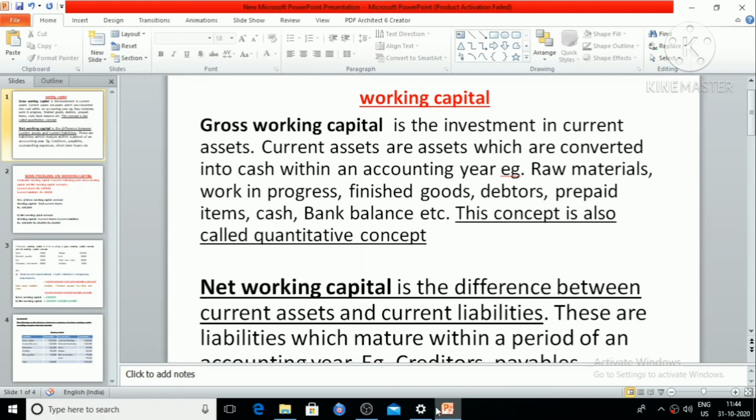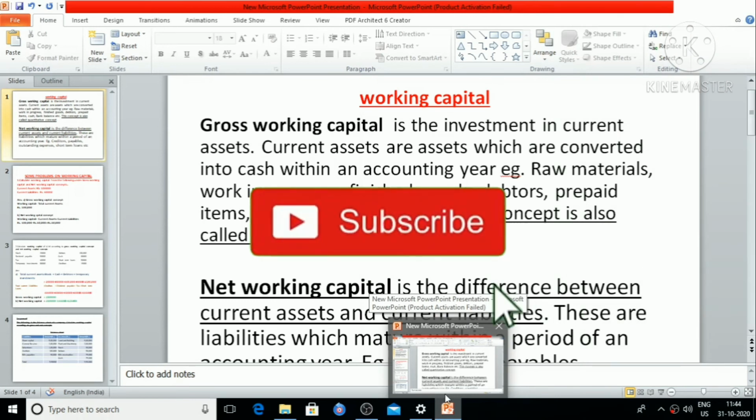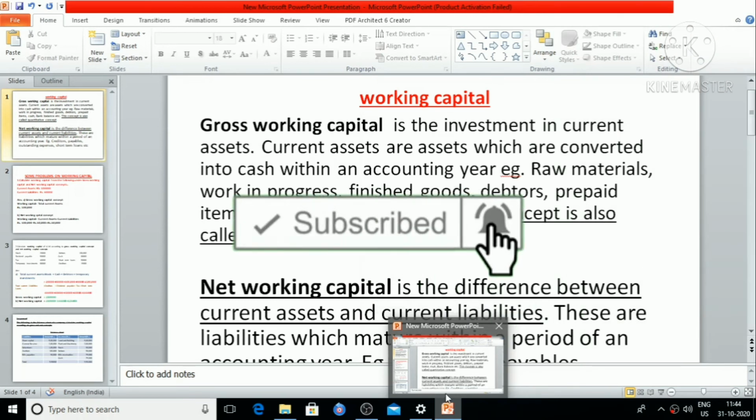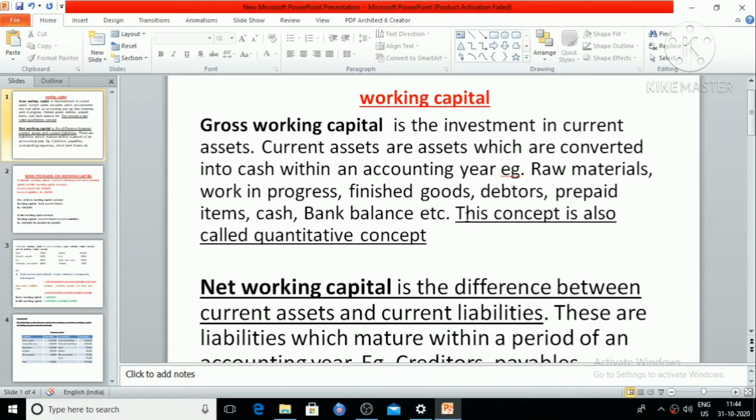Working capital. What is working capital? We all know that for conducting or running a business, we need some money in our hand always. This money we will use to run the business, that means to meet the day-to-day expenses of the business. So the amount that we keep in our hand or availability is there for just converting into cash at any time is our working capital.